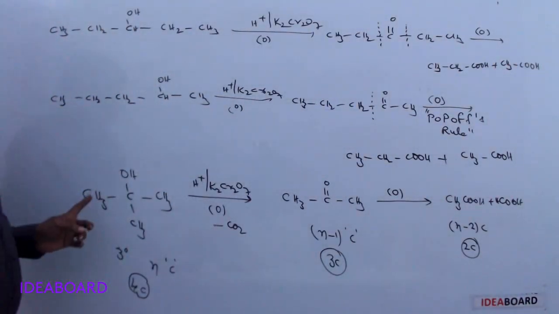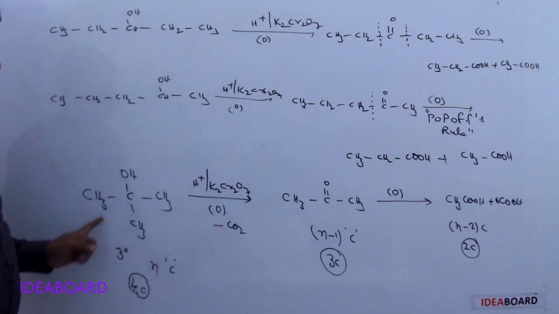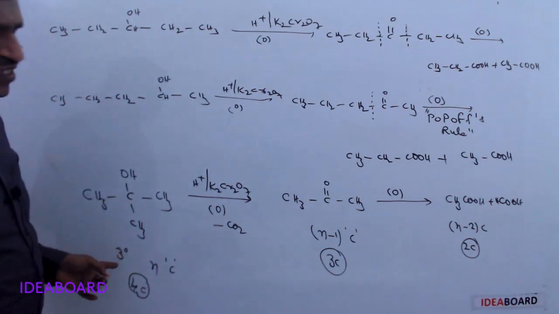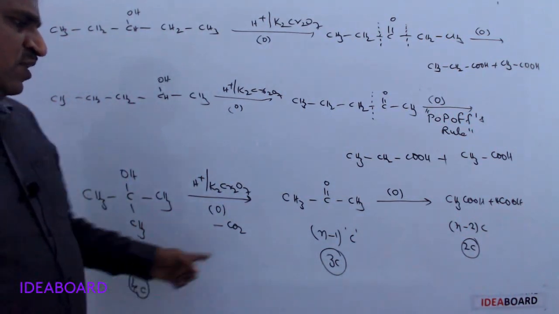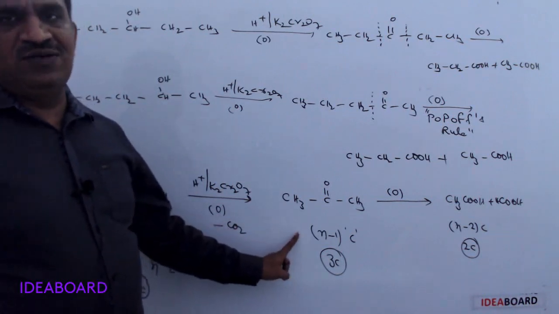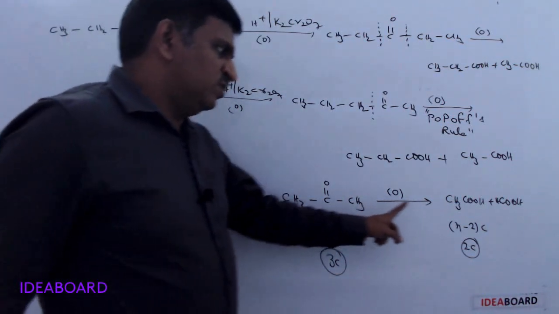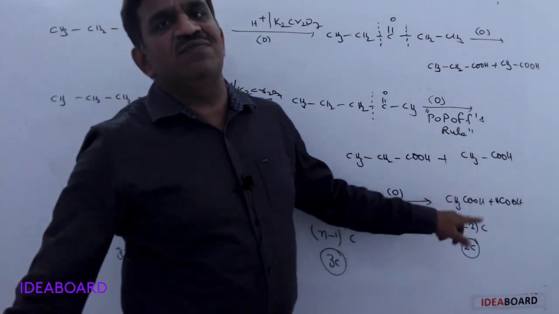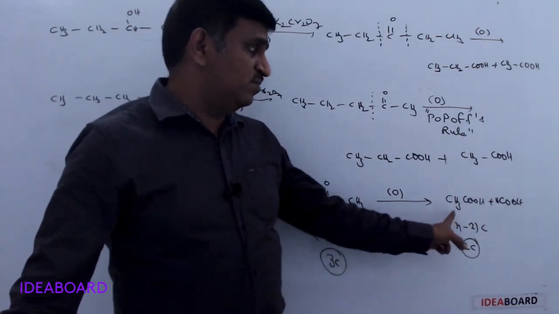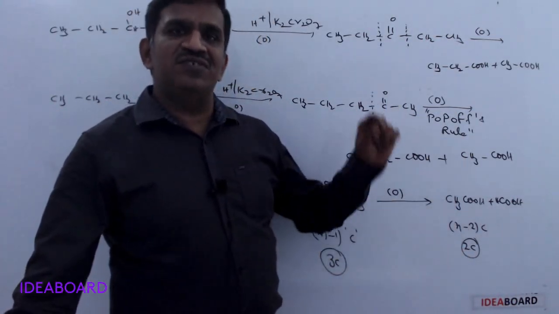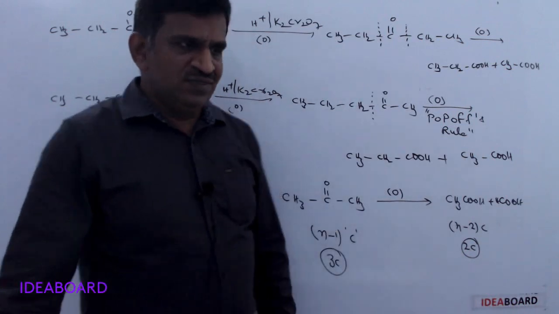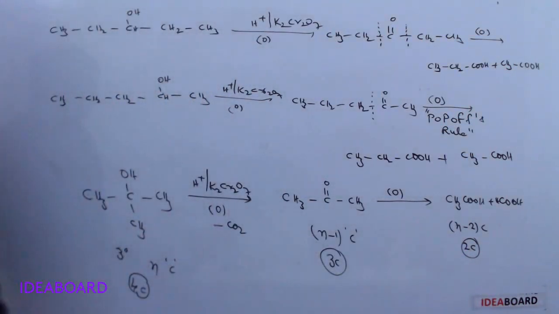So tertiary alcohols undergo oxidation to give a ketone with fewer carbons first, which further oxidizes to give a carboxylic acid with still fewer carbons. That is the tertiary alcohol reaction.